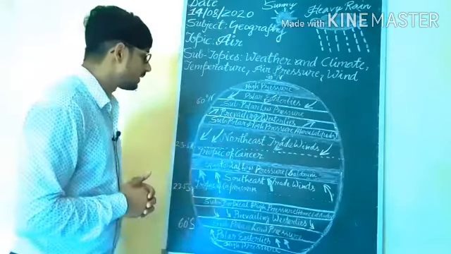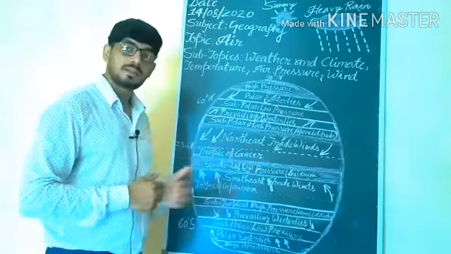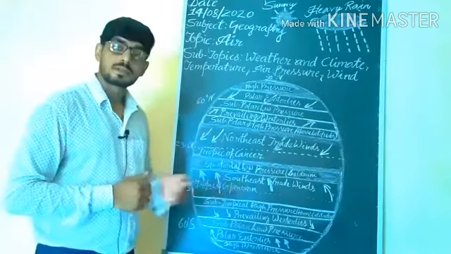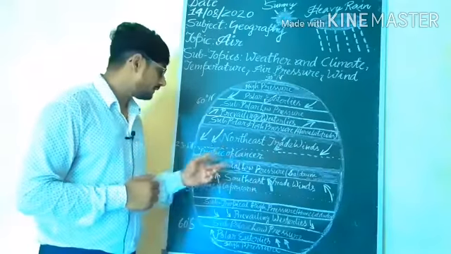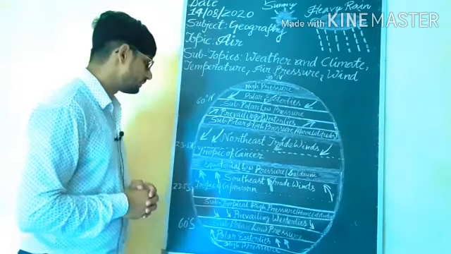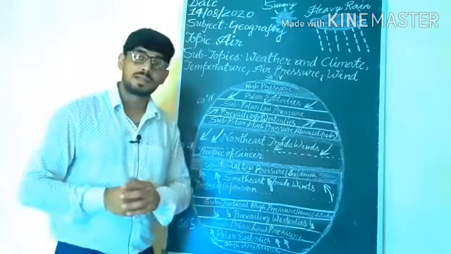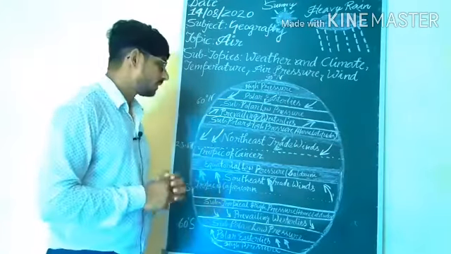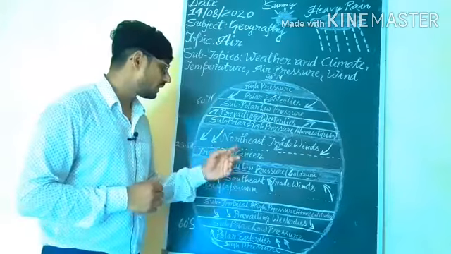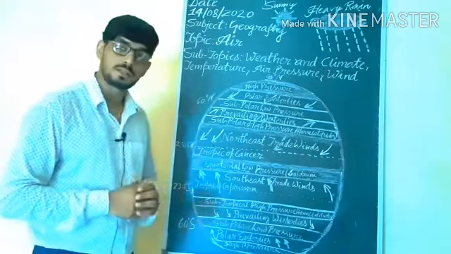Understand? And north is trade wind. In this area, between the Tropic of Cancer and Tropic of Capricorn, the winds will be known as what? Trade winds. North is trade wind, south is trade winds.